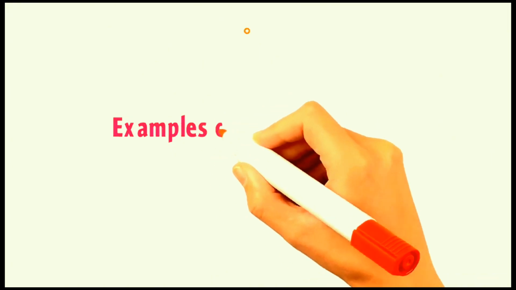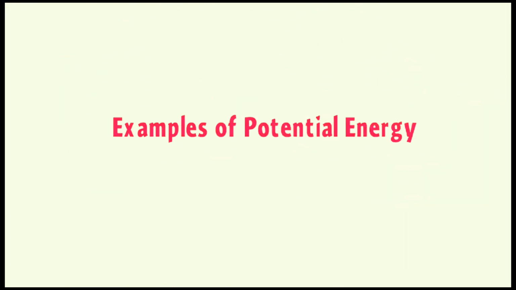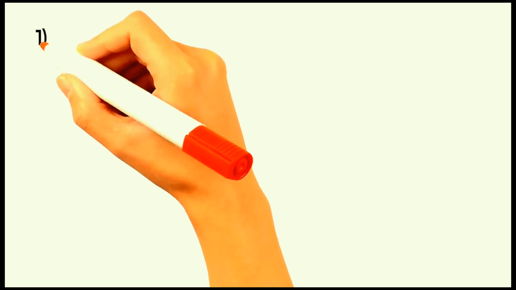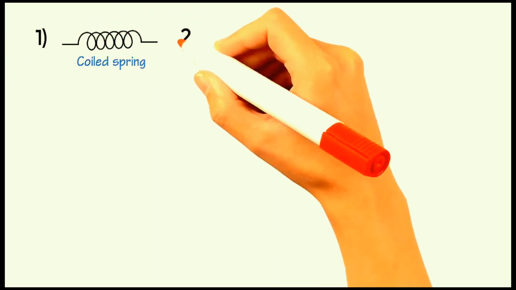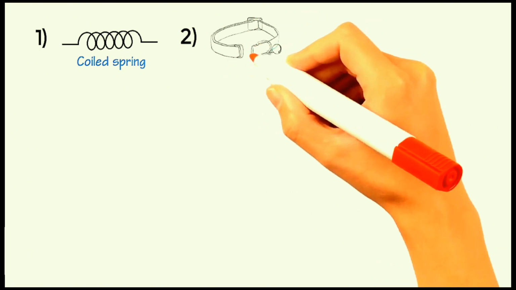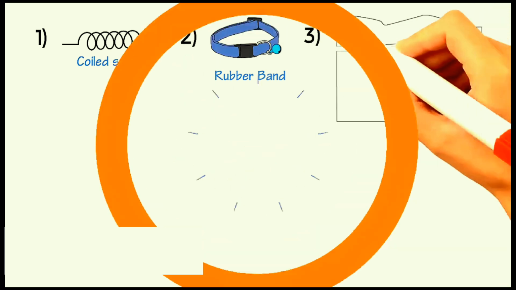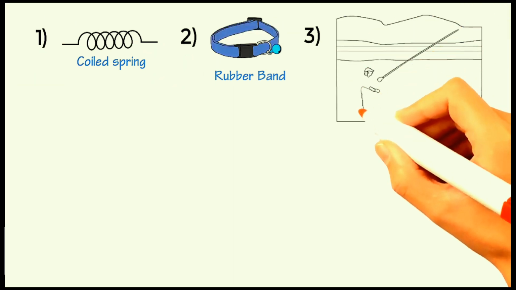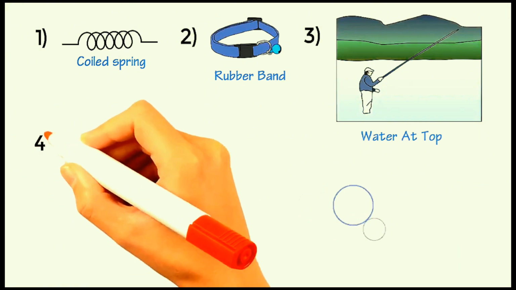At last, let me give you some other examples of potential energy. Number 1. A coiled spring has potential energy. Number 2. A stretched rubber band has potential energy. Number 3. River water at the top of a waterfall possesses potential energy.